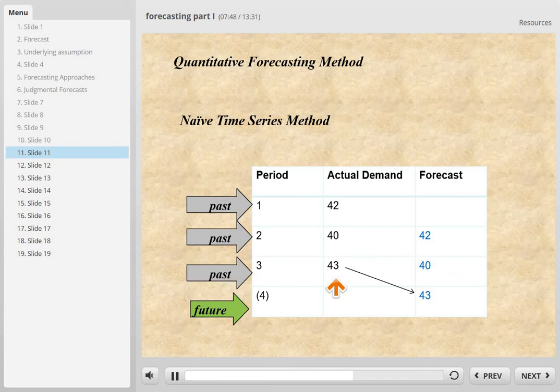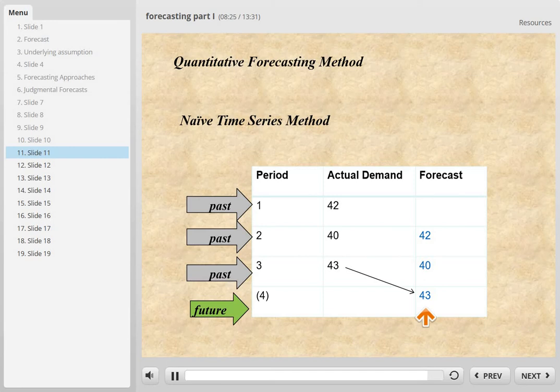Now, another question you're probably going to have is how do we get the value for UCL and LCL? Here is the formula: forecasted UCL equals X bar plus A2 times R bar, and LCL equals X bar minus A2 times R bar. For example, if we don't know the demand for future period 4 here, can we use the forecasted demand from period 2 or from period 3? Can we get some information from here? The answer is no. We don't care.